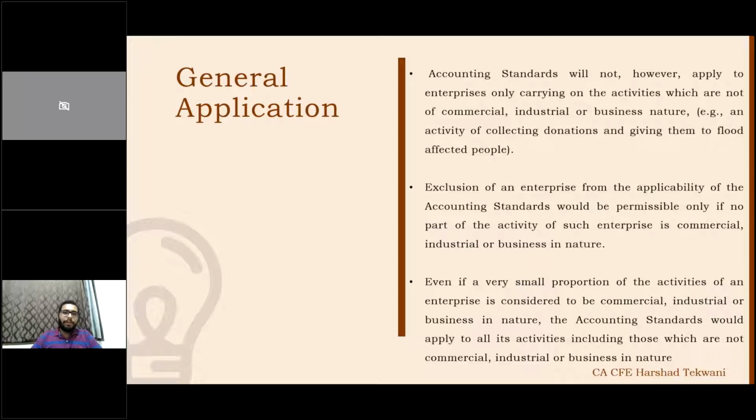However, there is an exemption given for application of accounting standards. Accounting standards will not apply to an enterprise carrying on only activities which are not of a commercial, industrial, or business nature. For example, collecting donations and giving them to flood affected people. If they are of non-commercial, industrial, business nature, then the accounting standard is not applicable. Basically, NGOs, non-governmental organizations carried on for donation purposes, they provide relief funds, everything like that. So there is an exclusion for that.